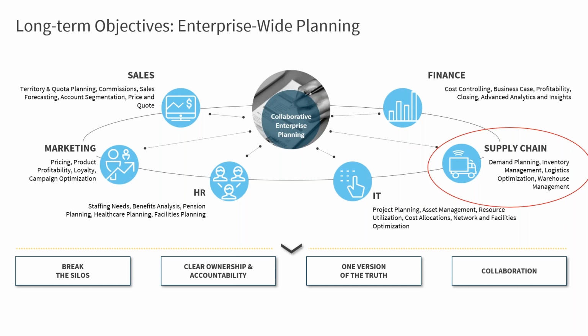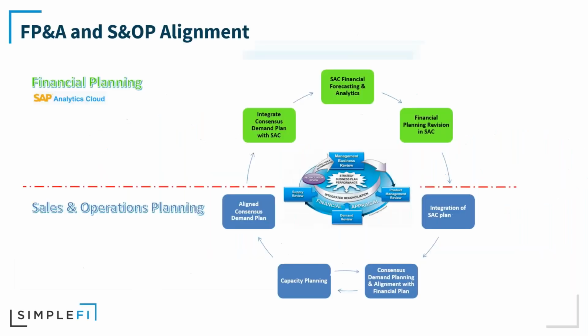And that also helps with creating that clear accountability, that one version of the truth, right? Everything's kind of feeding into one solution where we have less of these black boxes, less of these spreadsheets or other tools that are happening offline, where we're not getting to see maybe the full picture, or too high of a level, where we would like one solution to be able to contain everything.